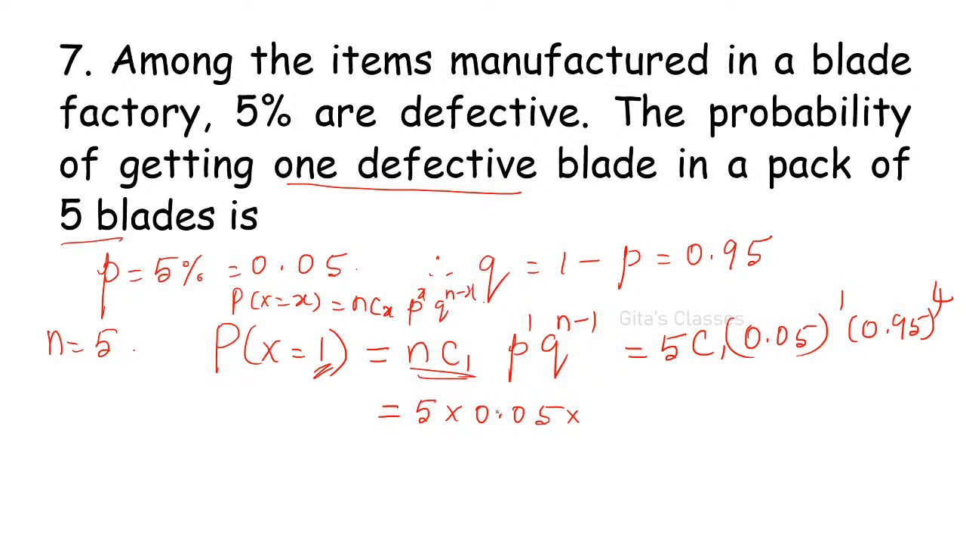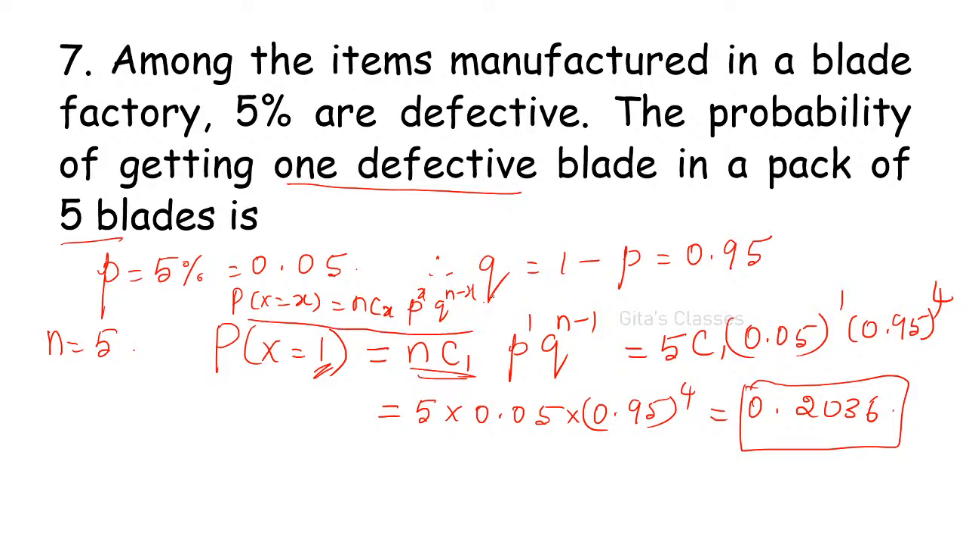Yeah, 0.2036. Yes ma, very good. 0.95 the whole power 4, the answer is 0.2036. Yes, excellent. Nagalakshmi is also correct. Very good. This is the formula, Shivakumar: P of X equal to x is nCx into p^x q^(n minus x). In binomial, we have seen already. Yes, next question. 0.2025 is also correct. 0.2036, Harika.